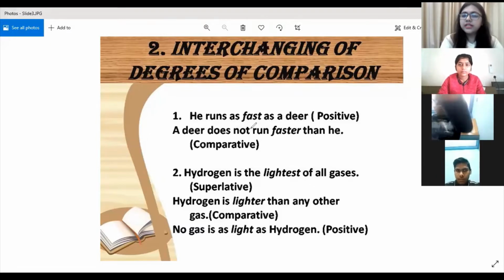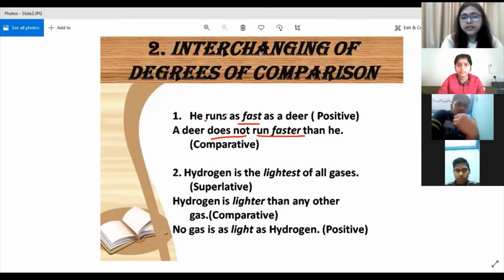He runs as fast as a deer. Where is the adjective here? Fast, and it is given in positive form. So how do we convert a positive degree into comparative degree? A deer does not run faster than he or him. Here him can also be written. So a deer doesn't run faster than him. When a positive degree is there and it is an affirmative sentence, when you transform it into comparative, you have to write that sentence in a negative form, right? And why are we writing does?